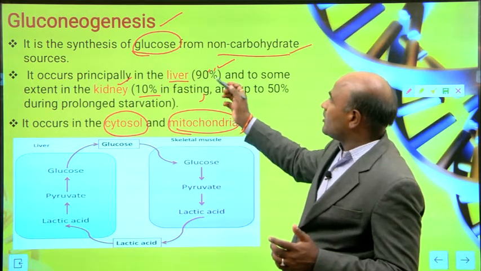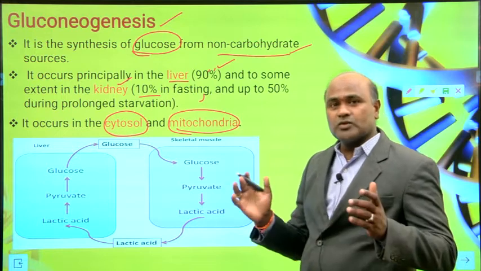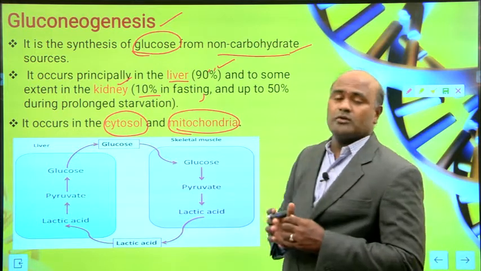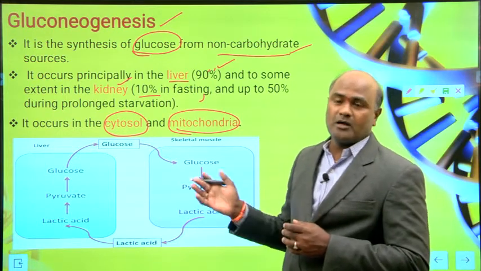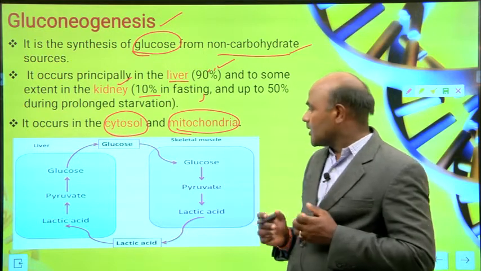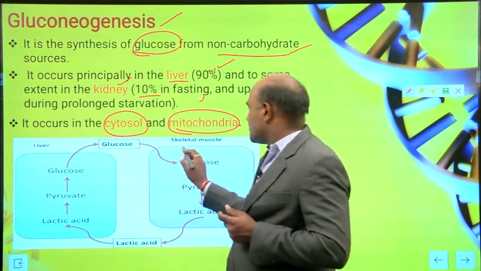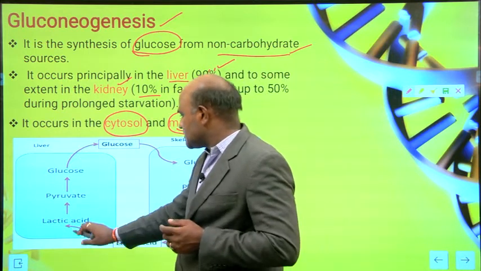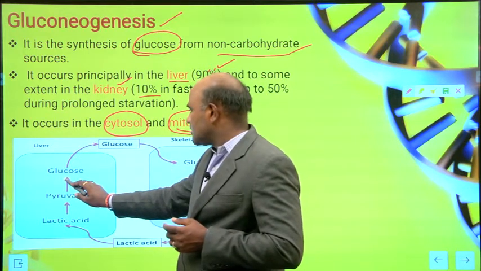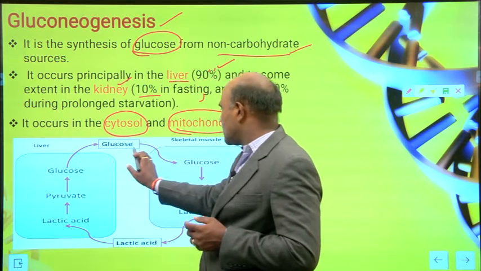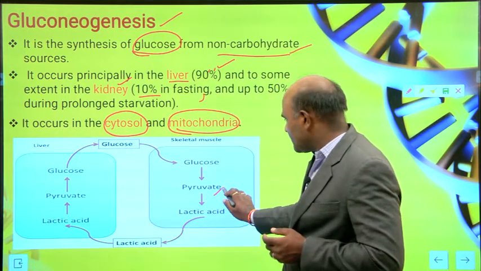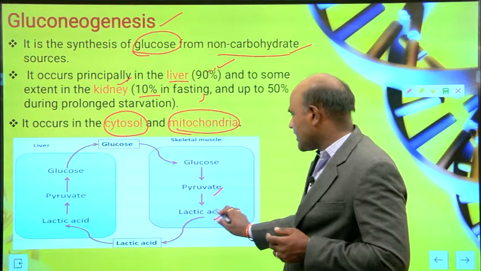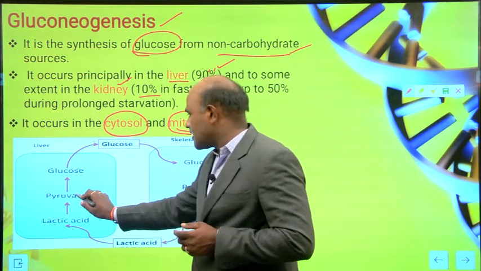So we are talking about gluconeogenesis, the synthesis of glucose from non-carbohydrate sources. As we know, glucose is converted into pyruvate, which is converted to lactic acid. Again, lactic acid produces pyruvate.